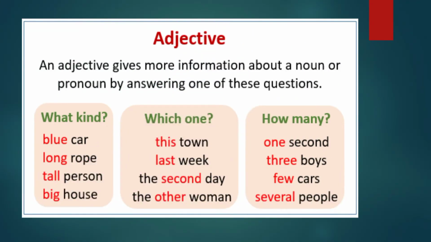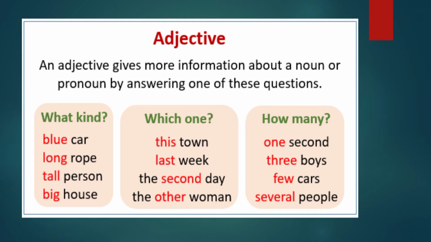What is an adjective? An adjective gives more information about a noun or pronoun by answering one of these questions. What are the questions? What kind? What kind may be blue card, long rope, a tall person, or a big house.